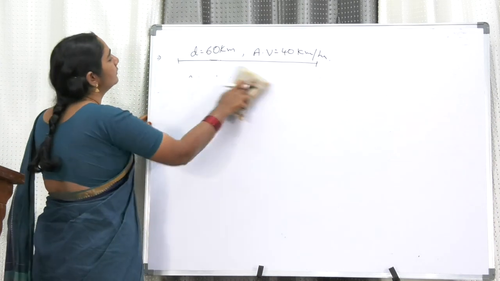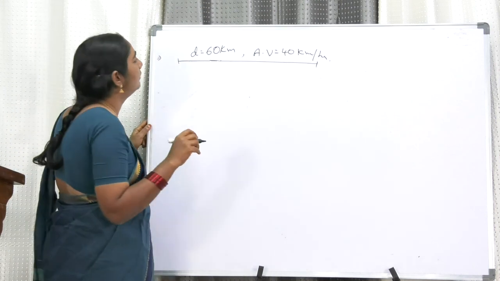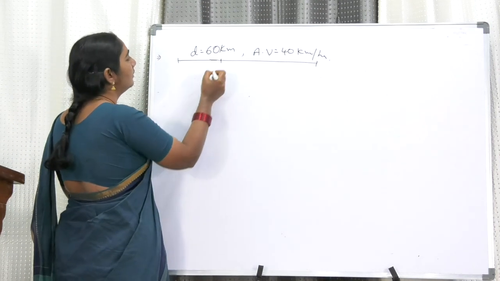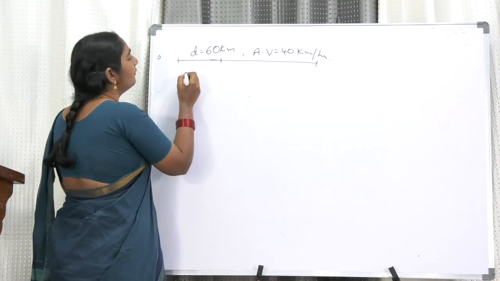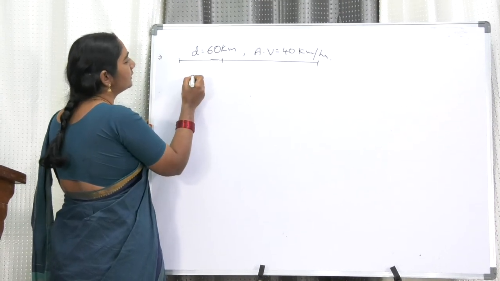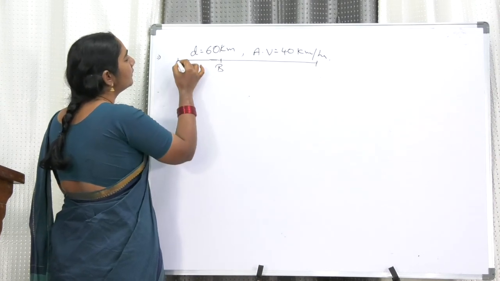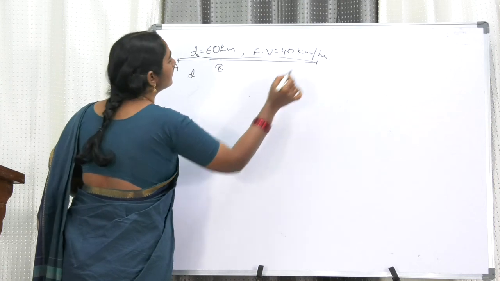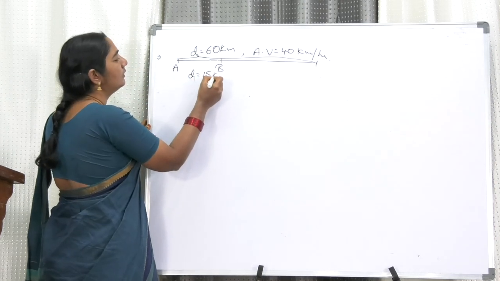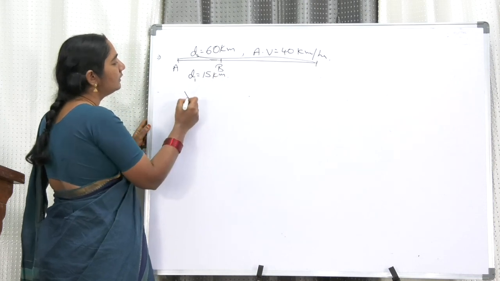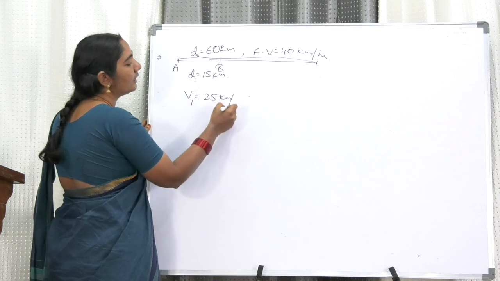The car moves with a constant velocity of 25 kilometers per hour due north for the first 15 kilometers. The first 15 kilometers, and this is the complete distance. For 15 kilometers the constant velocity is 25 kilometers per hour.